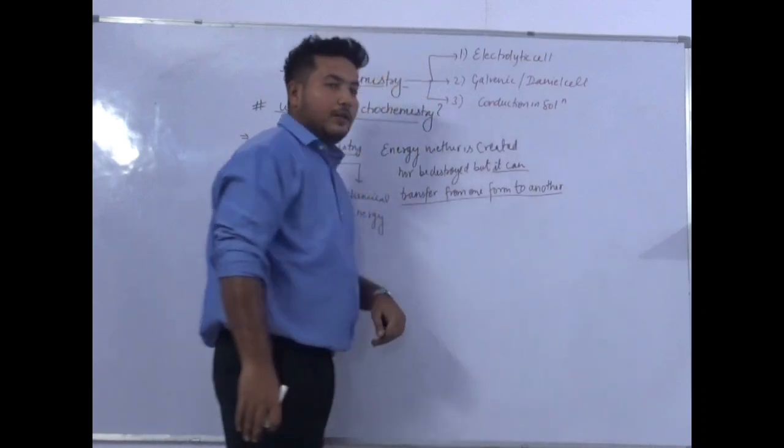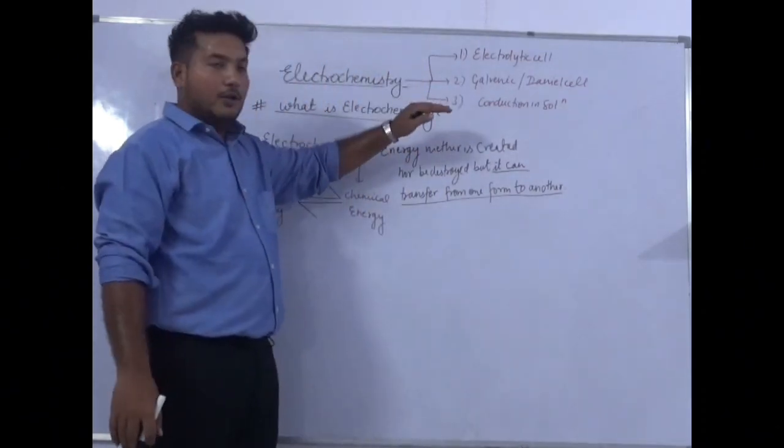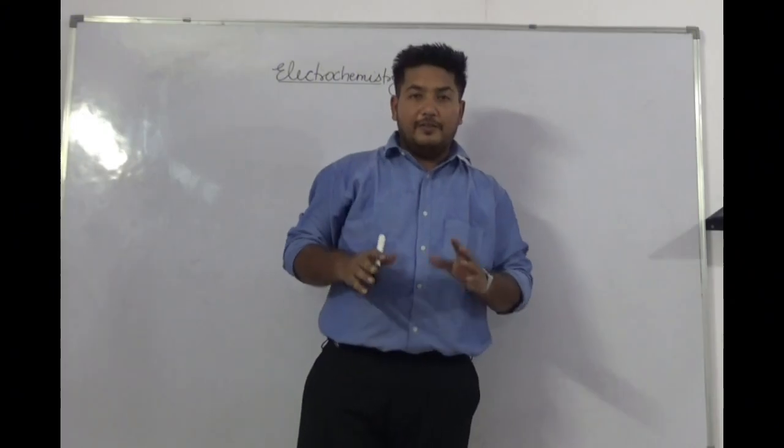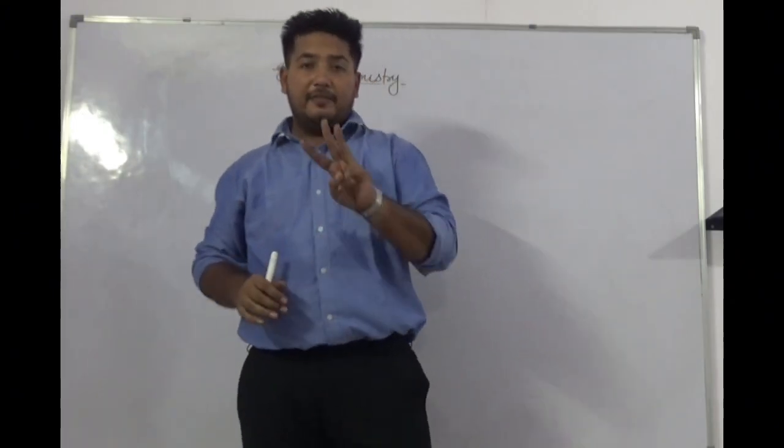So we are going to learn this chapter in three subparts to make it easier to understand.